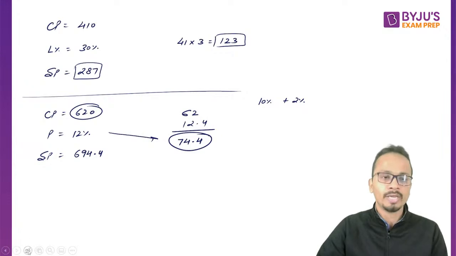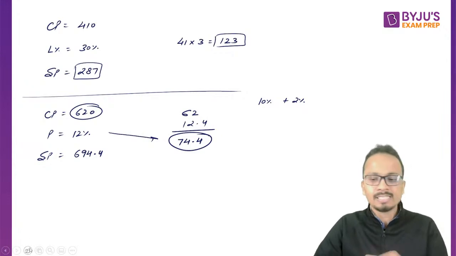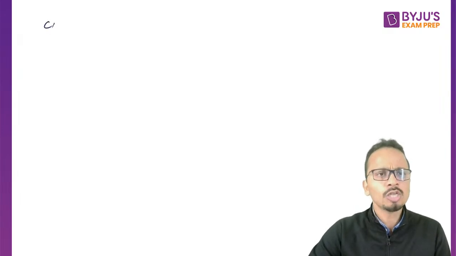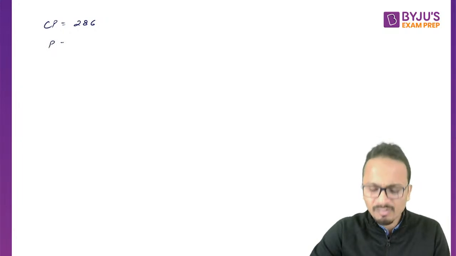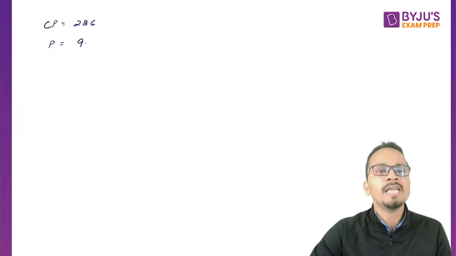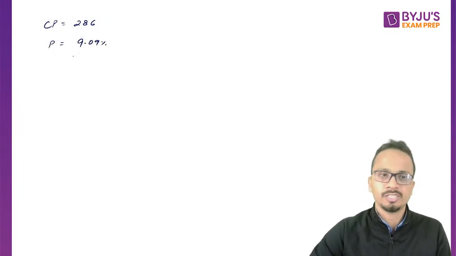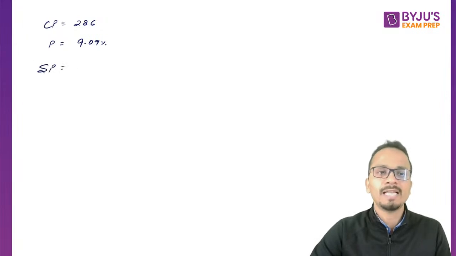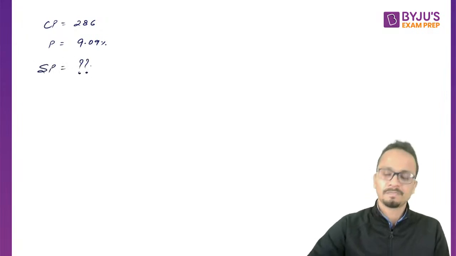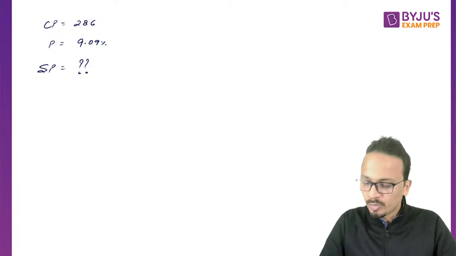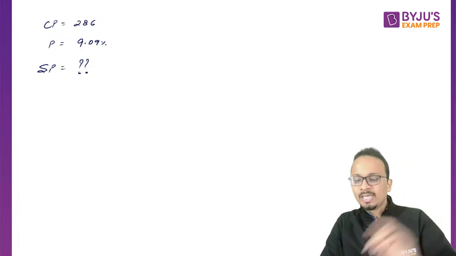All right. Okay. Now let's move further and let's raise the level of difficulty by one more step. So cost price is 286 and you have a profit of 9.09%. What will be the selling price? Let's see how many of you can answer this question very quickly.